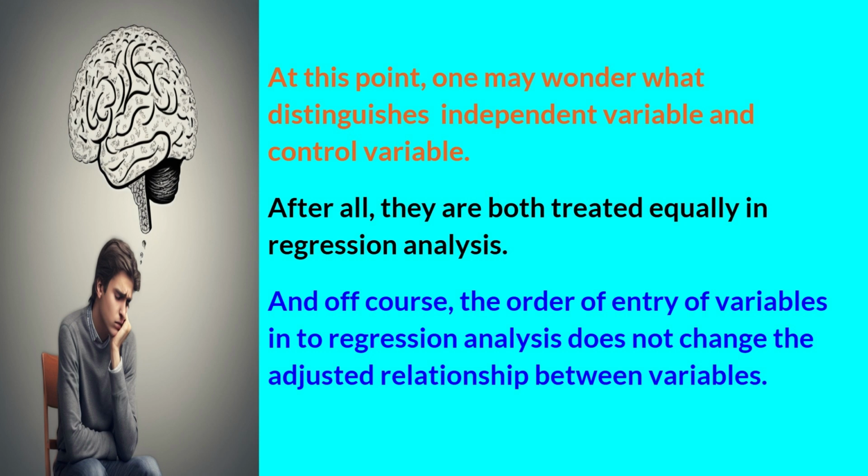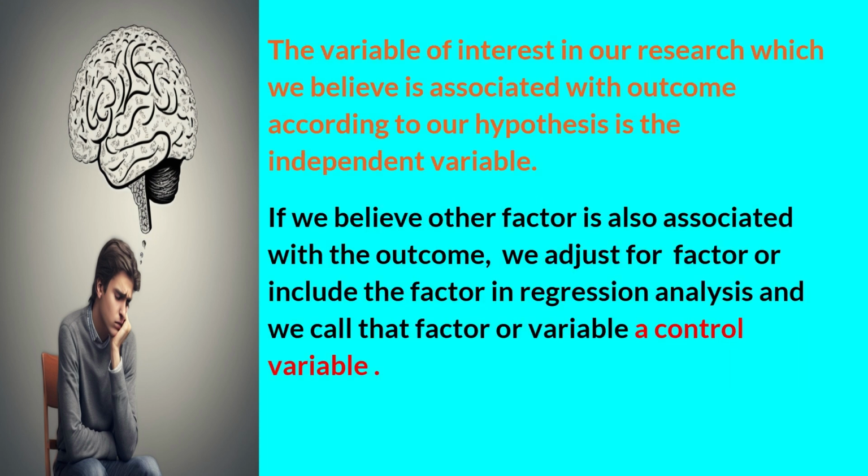At this point, one may wonder what distinguishes an independent variable from a control variable. After all, they are both treated equally in regression analysis. And of course, the order of entry of variables into regression analysis does not change the adjusted relationship between variables. The variable of interest in our research, which we believe is associated with the outcome according to our hypothesis, is the independent variable. If we believe another factor is also associated with the outcome, we adjust for that factor or include the factor in regression analysis, and we call that factor or variable a control variable.